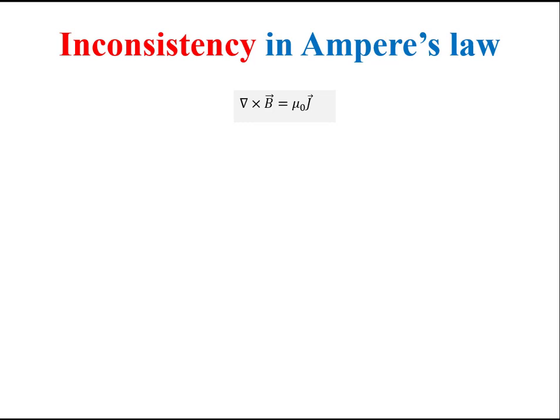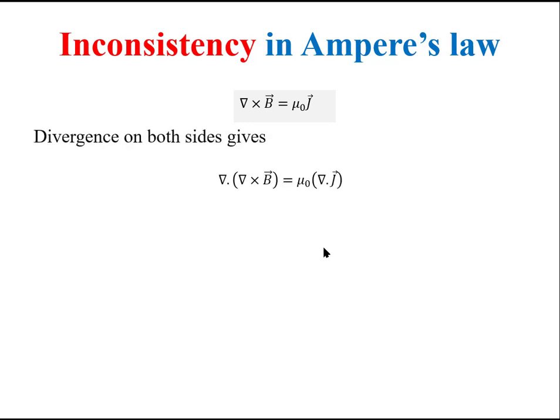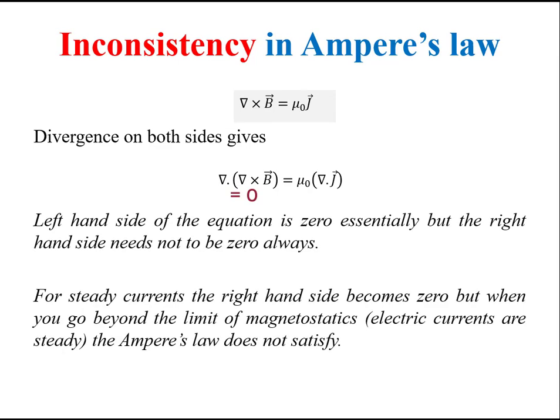Now let us discuss the inconsistency in Ampere's law which inspired Maxwell to work on the concept of displacement current. This is Ampere's law in differential form. If you take the divergence of this equation, you will get this. Now if you see this equation, the left hand side is 0 essentially, because the divergence of a curl of any vector field is 0 always.